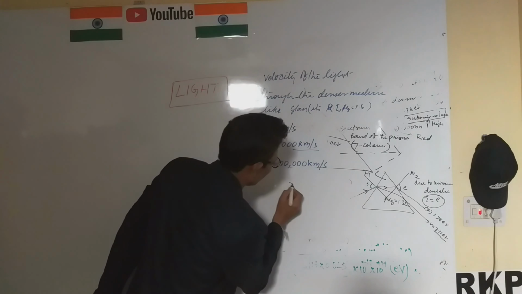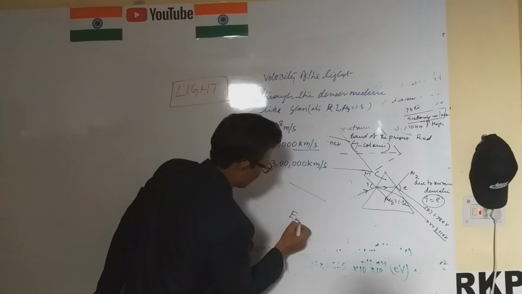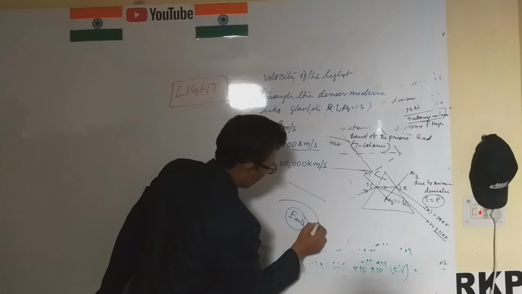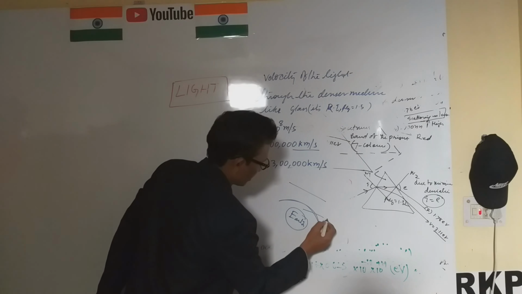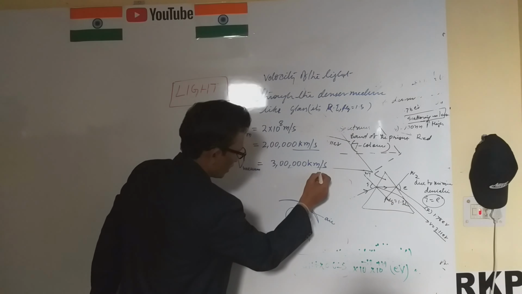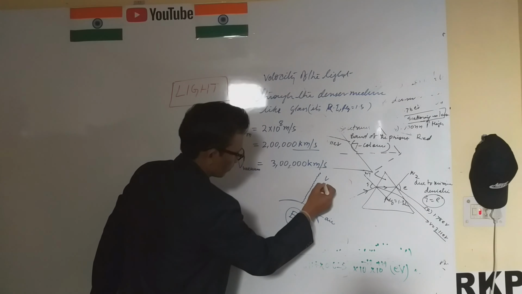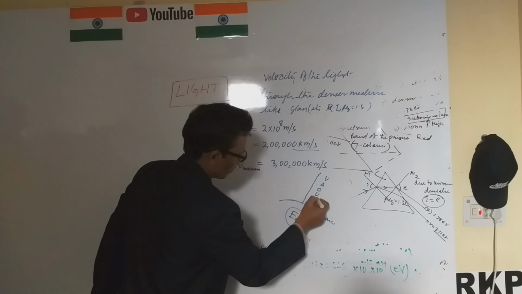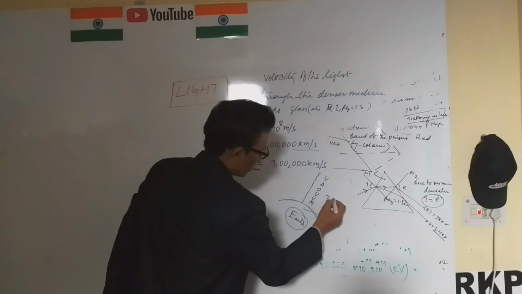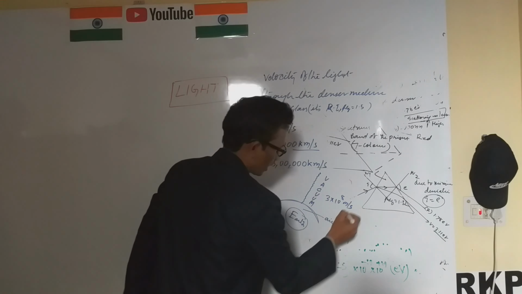Suppose this is the earth, and this is the air, and where the light travels through the vacuum, that is called vacuum. The speed of light there is 3 into 10 to the power 8 meter per second.